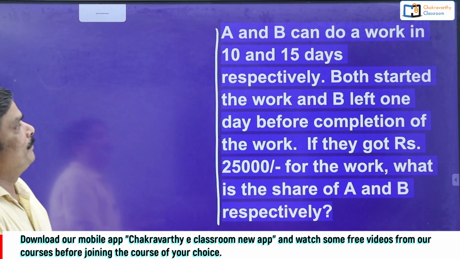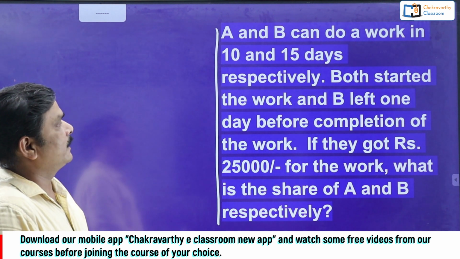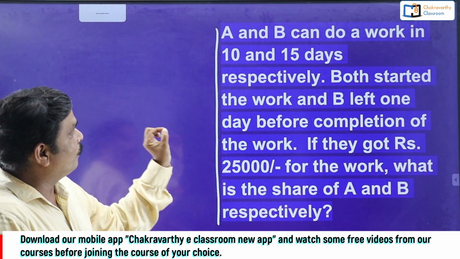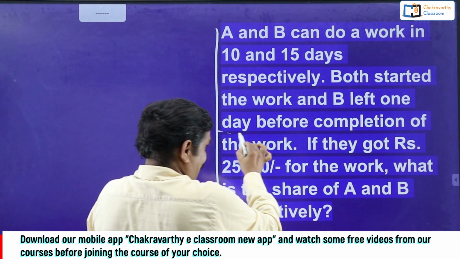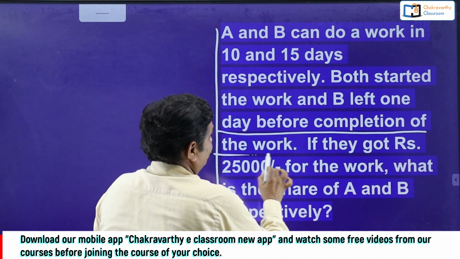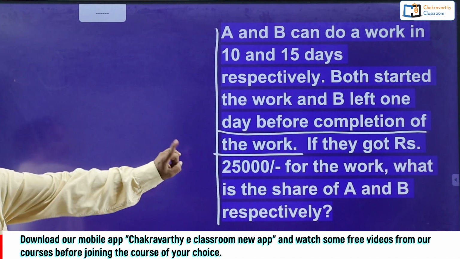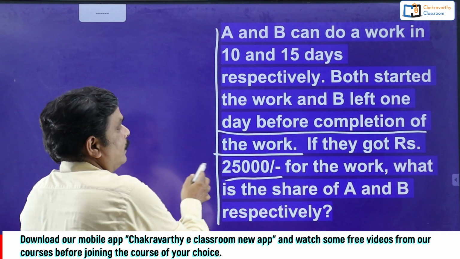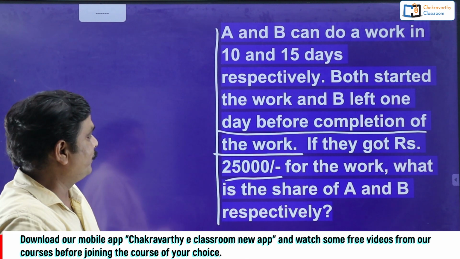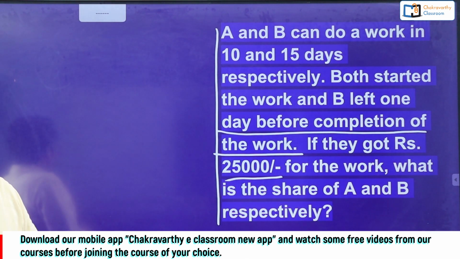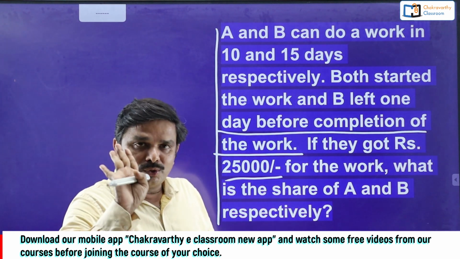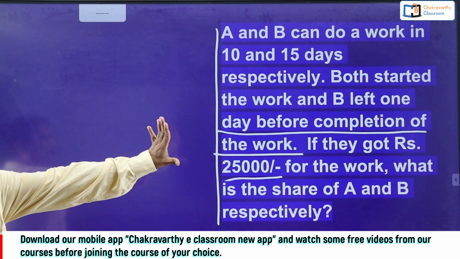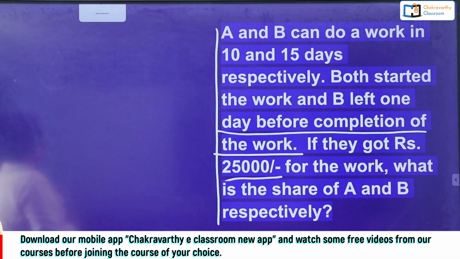First, A and B can do a work in 10 and 15 days respectively. Simple. Both started the work. And B left 1 day before completion of the work. I have given you 4 methods for this. But 1 day before completion of the work. If they got 25,000 rupees for that work, what is the share of A and B respectively? Pause the video and you use those methods which I have given you in the regular class. You can do this one within a maximum time of 45 seconds to 1 minute.